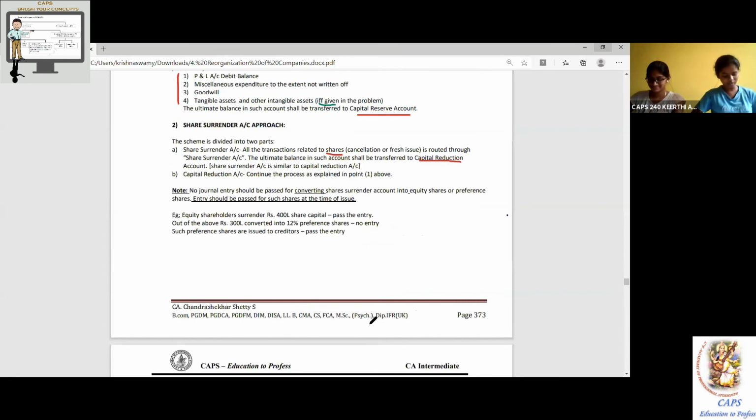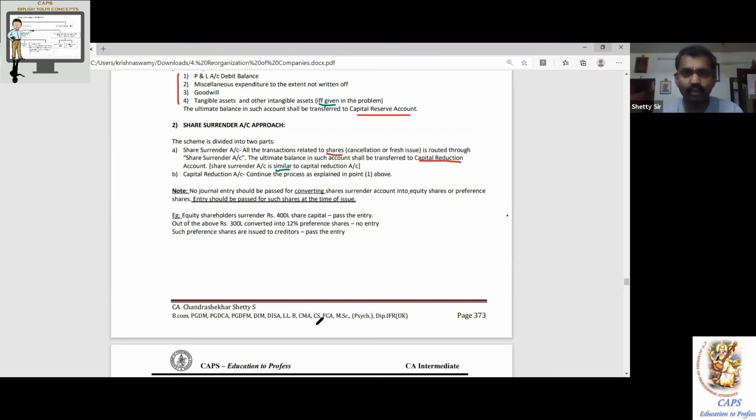Share surrender account is similar to capital reduction account. I said it is the cut approach. So the upper one, share related, cut it, and transfer the profit balance to what you call capital reduction account. It is like a trading and P&L account. Trading account separately, P&L account separately. In the first approach, everything together we did. Today only one P&L account is sufficient. Capital reduction account. Second one is trading account separately, P&L account separately, with the gross profit being carried. So easy. Yes, sir. Continue. Capital reduction account continues the process as explained in point 1 above.